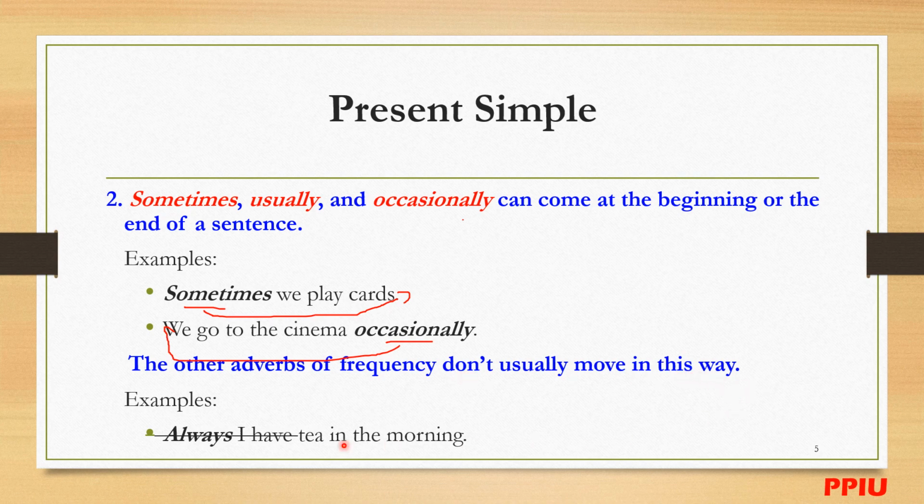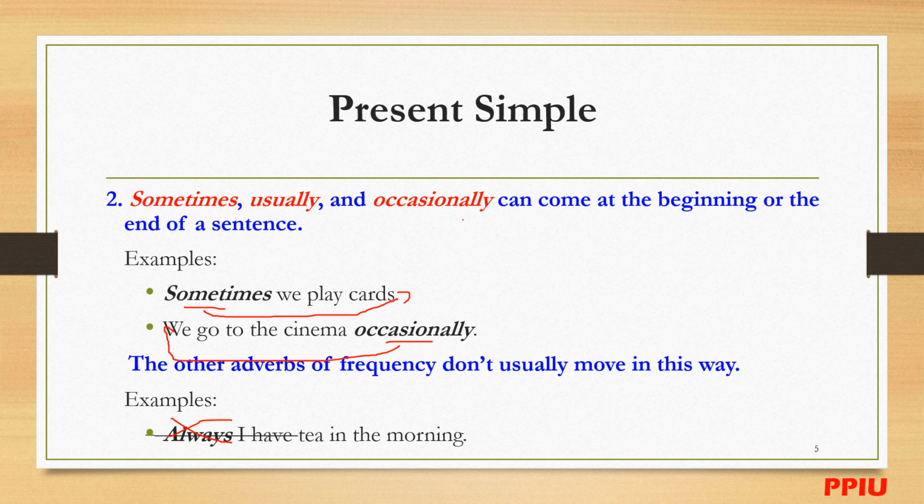For example, "Always I have tea in the morning." So you cannot use it like this. You cannot move it like "always I"; it should be "I always have tea in the morning." Is it the correct one? But you cannot use it in this way, all right? Okay, you cannot.